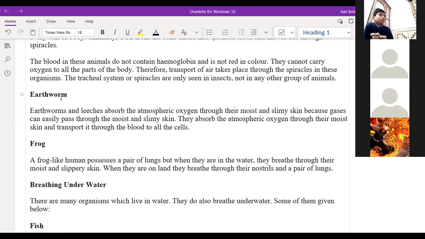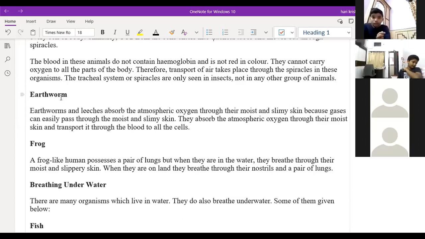Amphibians are different. Amphibians will have both. When they are living on the earth surface, they will use lungs. When they are living in water, they will use the skin to exchange the gases. Some organisms use gills also.